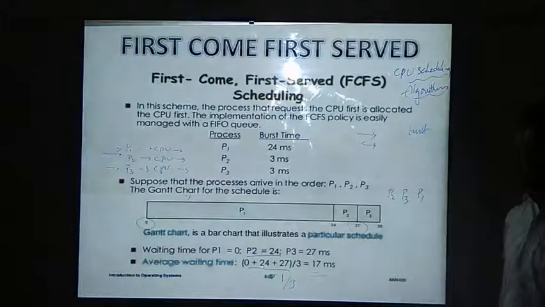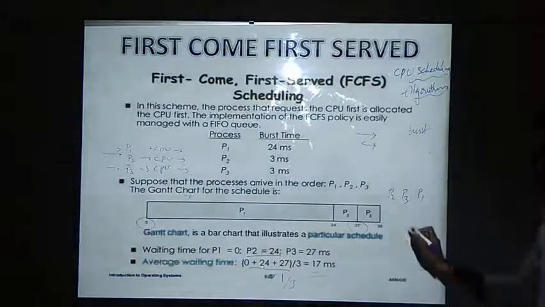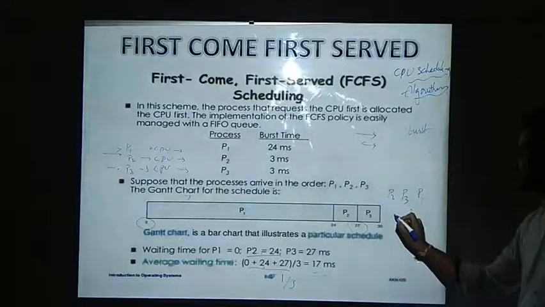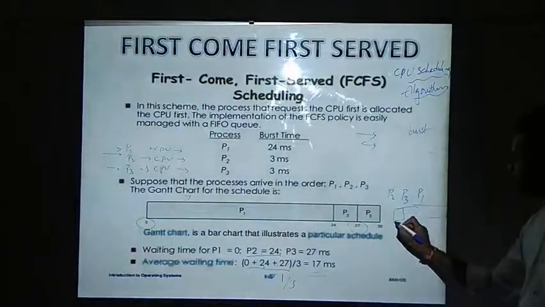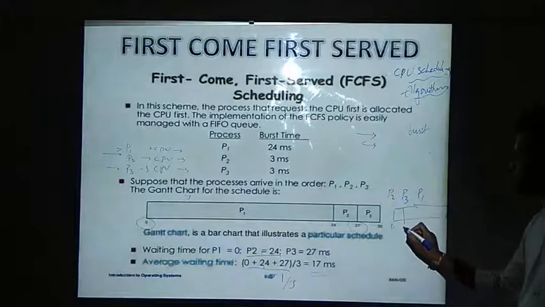If the order is this, then your Gantt chart will be like this. P2 will arrive first at the 0th waiting state. P2 will be given the CPU, and it is taking only 3 milliseconds.